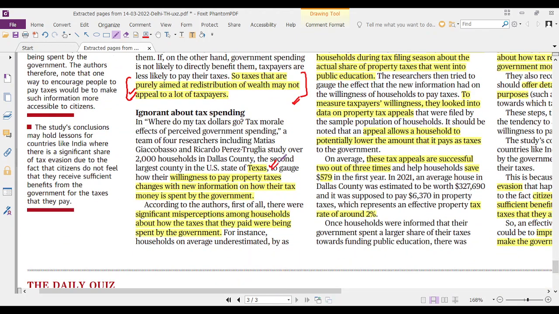So they did this research in Texas and looked at the property taxes that people were paying and their willingness, and how the willingness to pay property taxes would change if the information given to the people paying the taxes changed. What are the misconceptions and misperceptions that the households had about how the government was spending the taxes?